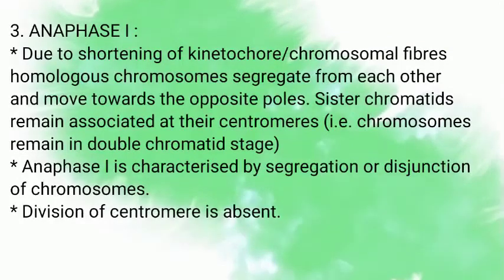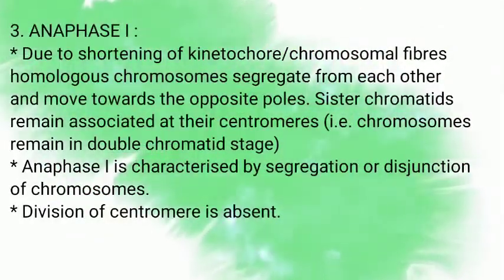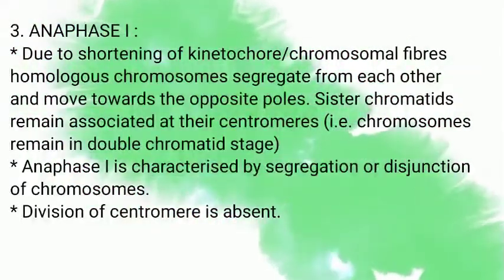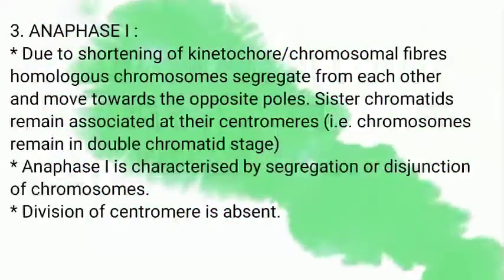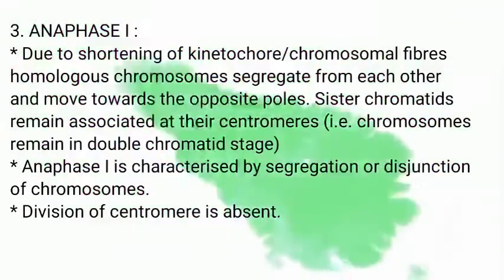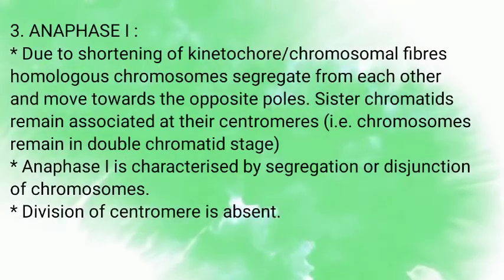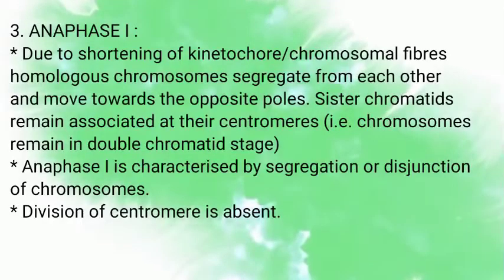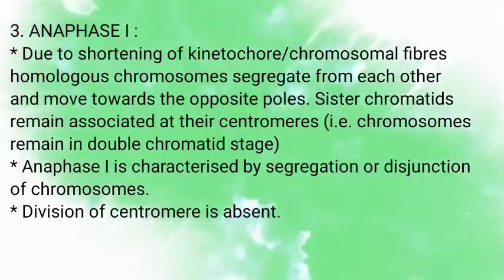Anaphase 1. Due to shortening of kinetochore or chromosomal fibers, homologous chromosomes segregate from each other and move towards the opposite poles. Sister chromatids remain associated at their centromeres, which means chromosomes remain in the double chromatid stage. Anaphase 1 is characterized by segregation or disjunction of chromosomes. Division of the centromere is absent in anaphase 1.